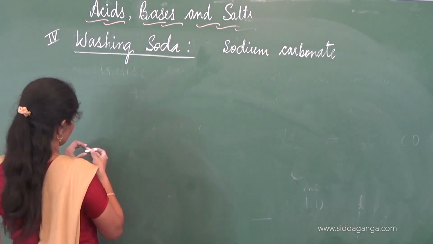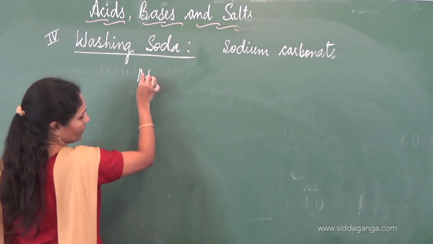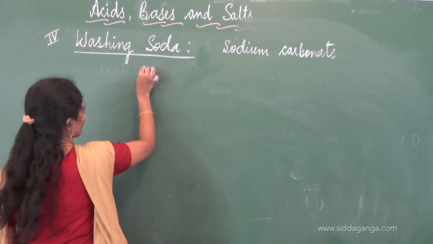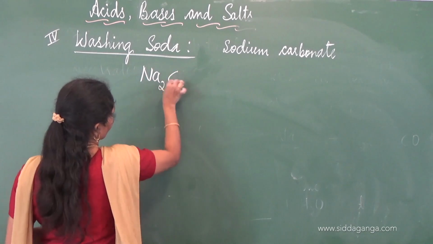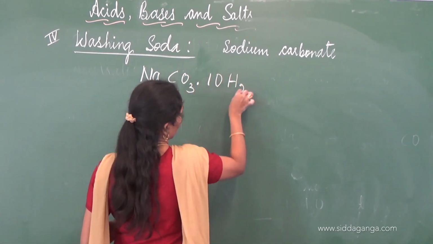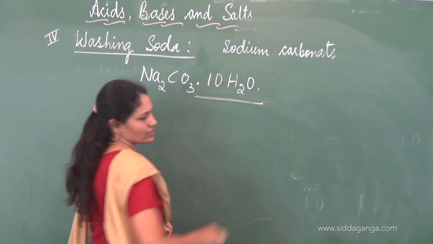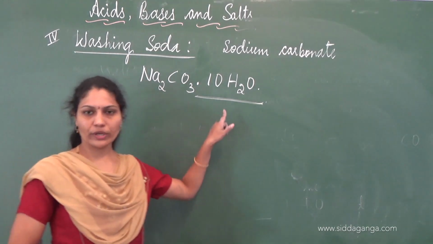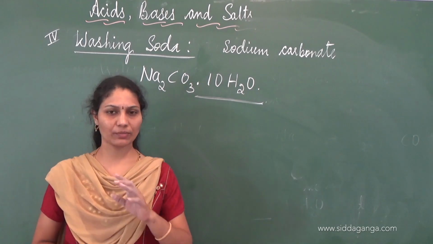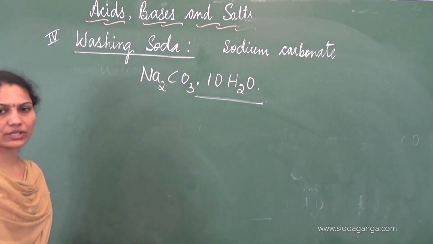In order to write its chemical formula, I need to write not just Na2CO3 but Na2CO3 dot 10H2O. You must be wondering what this 10H2O is. The 10H2O here refers to the water of crystallization. We will understand more about it later. First, let's understand how this Na2CO3 is formed.